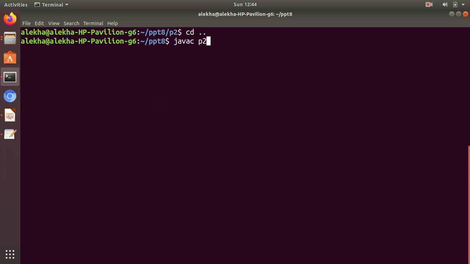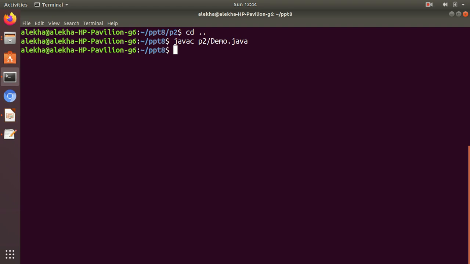So P2 demo. While compiling the demo, we need access to P1, because we are using the classes of package P1. I'm compiling from my working directory, and there is a subdirectory called P1, so the Java compiler is able to find the package. That's why this statement works when I'm compiling from my working directory, on top of all the package directories.